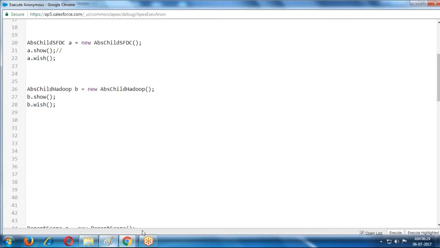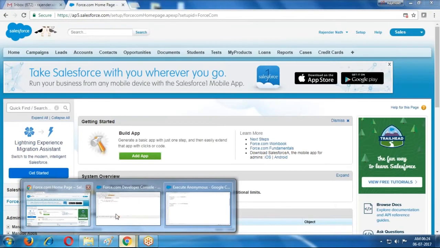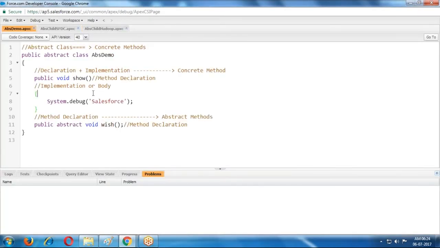What is the output? If I call the show method, Salesforce is the output.